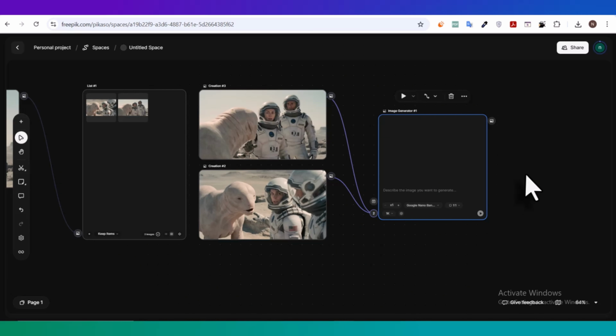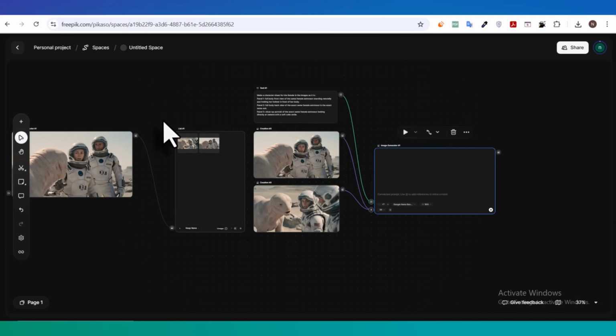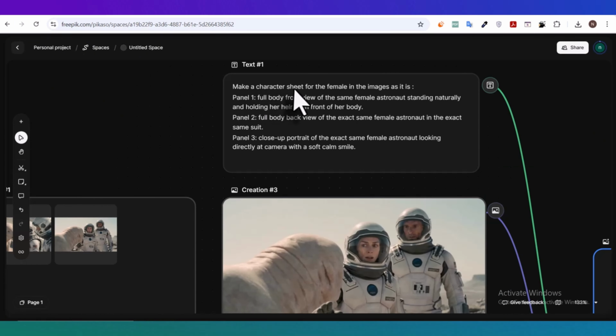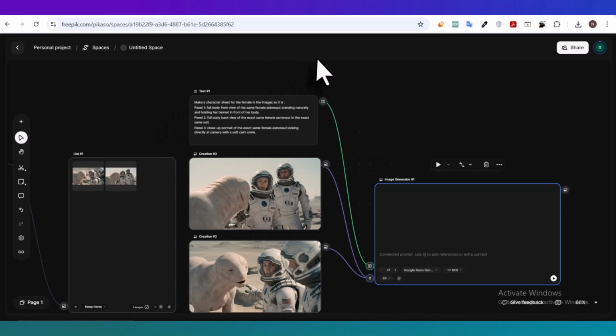And now, here's the magic. This is the little trick that makes a huge difference. Go ahead and extract a few frames of your main character from the video. Once you've got at least 2 good images of her, take those images and use this prompt with Nano Banana. What you want is a 3-panel character sheet for the same female lead. In the first panel, show her full body from the front. In the second panel, show her full body from the back. And in the third panel, create a close-up portrait of her face.